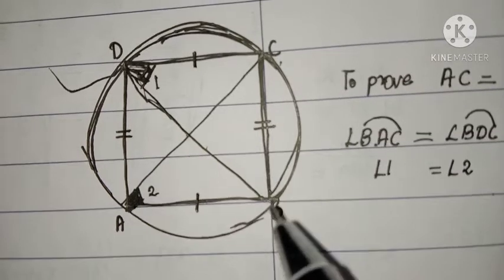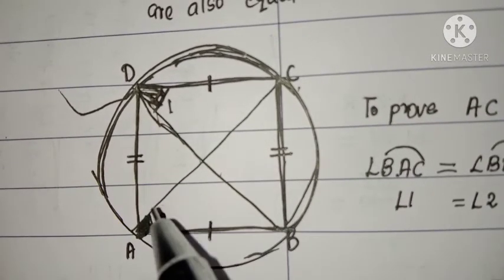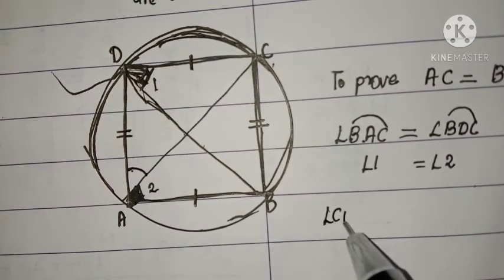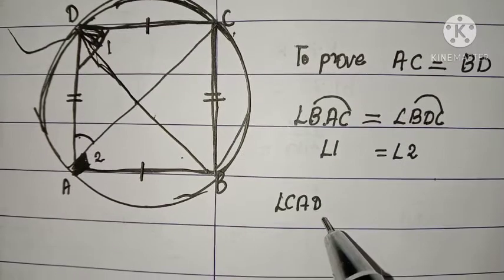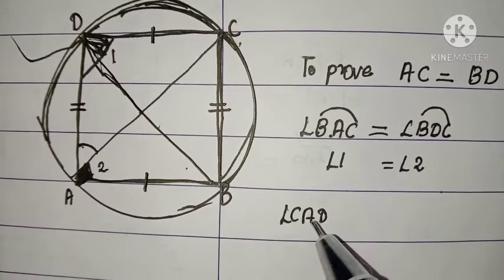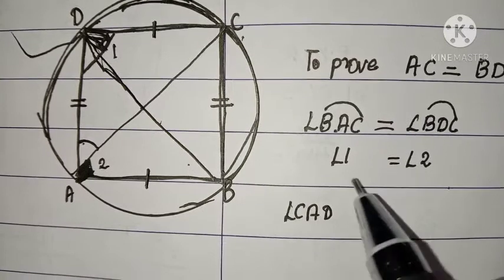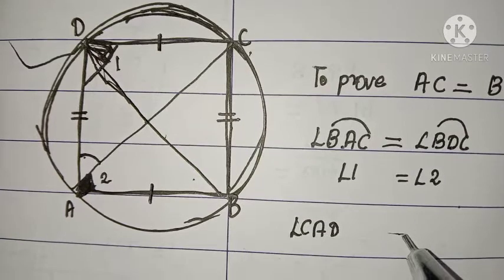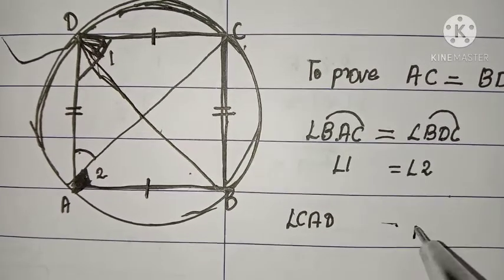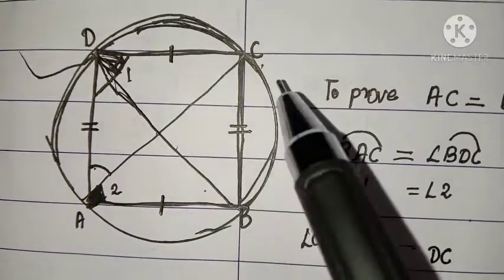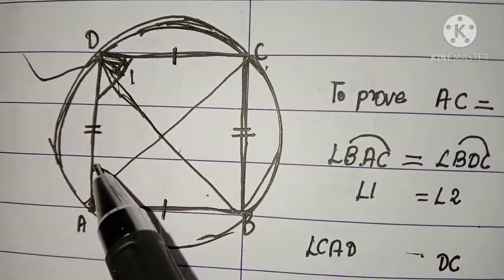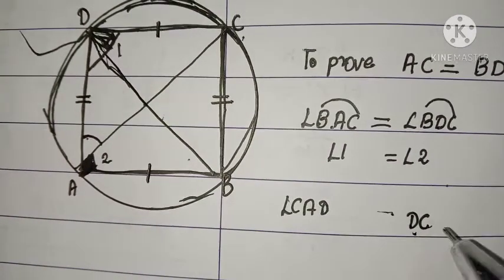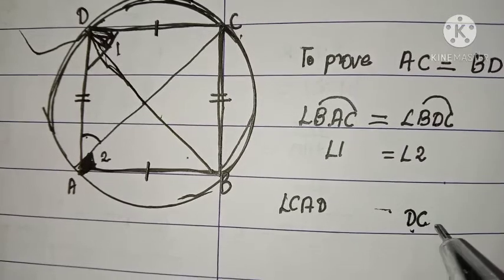Now listen, what about the angles? Angle CAD. Listen, angle CAD, this is the angle. CAD is an angle made by the arc DC, or CAD is an angle in the segment CD. And listen, CD is same as AB.